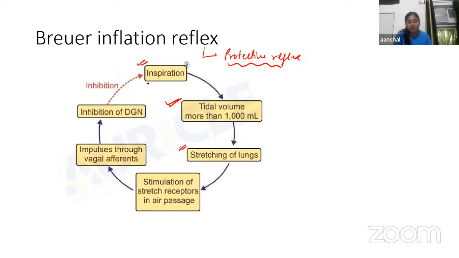So the reverse of this reflex is known as the Hering-Breuer deflation reflex, as this one is known as inflation. So the reverse is known as deflation, and it takes place during the process of expiration. During expiration, due to absence of stretching of lungs, deflation will happen. Okay, so this is all about the Hering-Breuer inflation reflex.